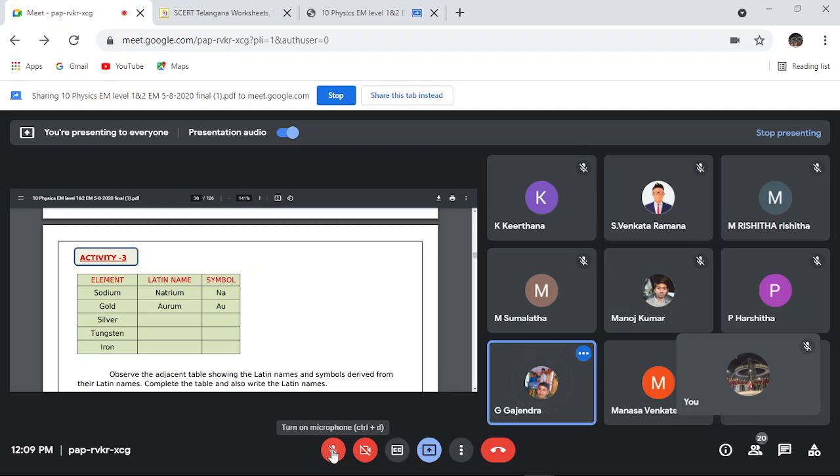Elements, read. Hydrogen 1, helium 2, lithium 3, beryllium 4, boron 5, carbon 6, nitrogen 7, oxygen 8, fluorine 9, neon 10, sodium 11, magnesium 12, aluminium 13, silicon 14, phosphorus 15, sulfur 16, chlorine 17, argon 18, potassium 19, calcium 20, scandium 21, titanium 22, vanadium 23, chromium 24, manganese 25, iron 26, cobalt 27, nickel 28, copper 29, zinc 30.